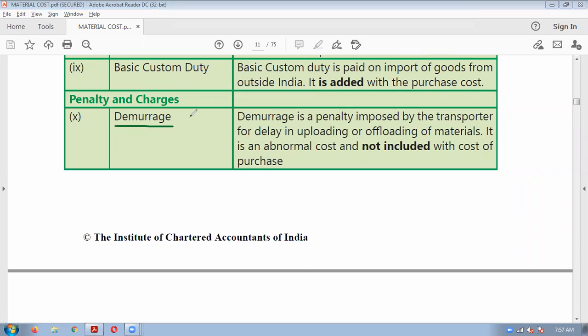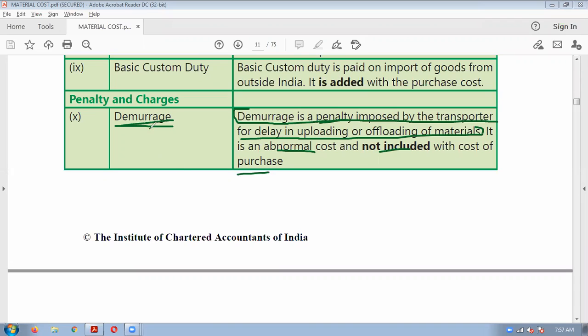Demurrage, it is a kind of penalty. Demurrage means penalty, right? Demurrage is a penalty imposed by the transporter for delay in uploading or offloading the material. Okay, suppose if you are delaying the uploading or offloading of material, because of which the transporter will impose a penalty on you, it is an abnormal cost and it is not included in purchase cost.